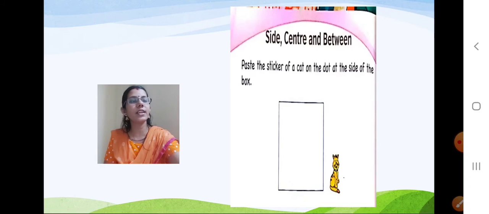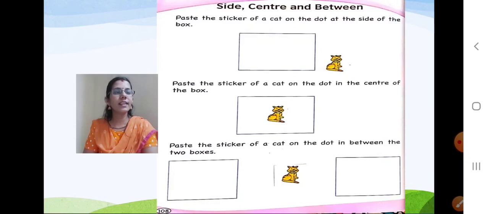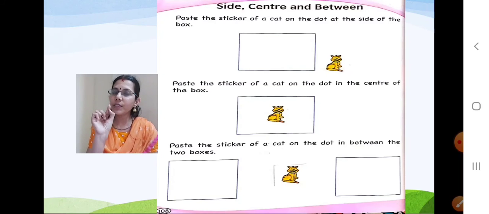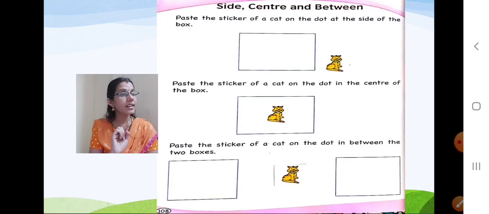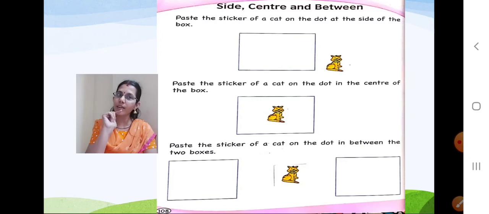Now come to the next line. What is there in the second? Paste the sticker of a cat on the dot in the center of the box. You remember when I was teaching, I showed you the teacher is teaching in the center point, correct?